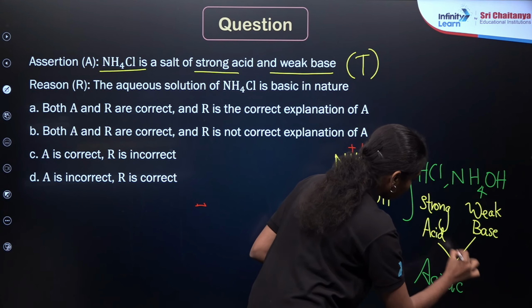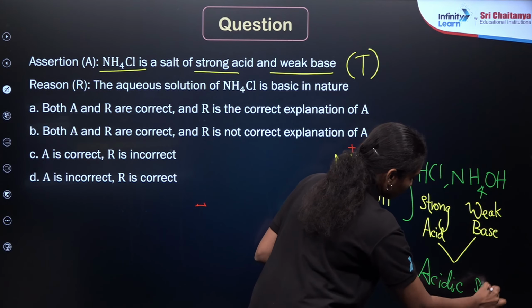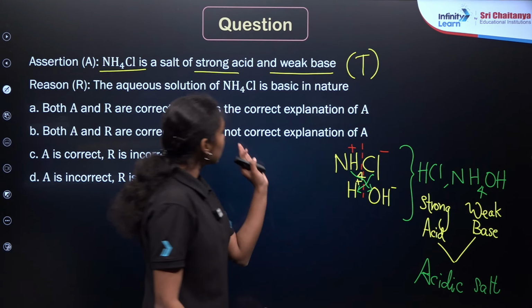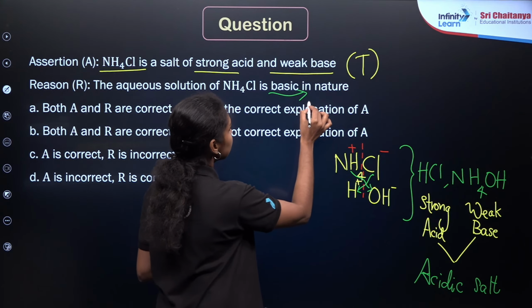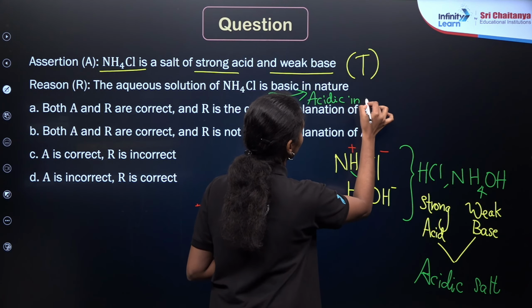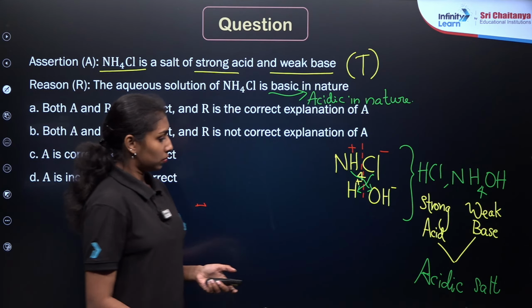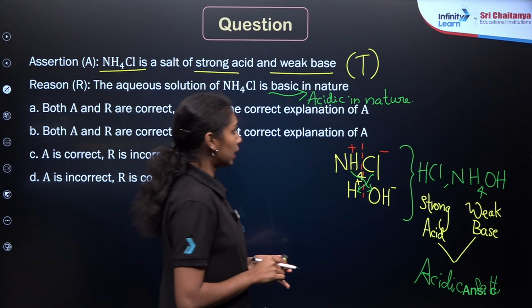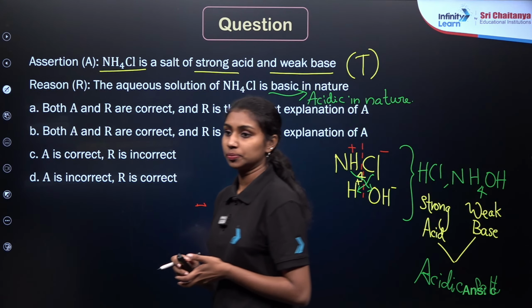Here the strength is more in the case of the acid, so I am taking it as an acidic salt. So our reason is incorrect. It is given as basic in nature, so we can correct the statement as acidic in nature. So what will be the correct answer? Answer C will be the correct answer. Assertion is correct and reason is incorrect.